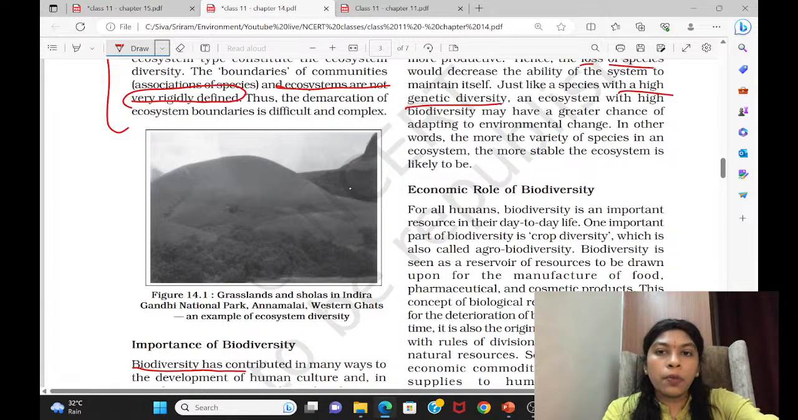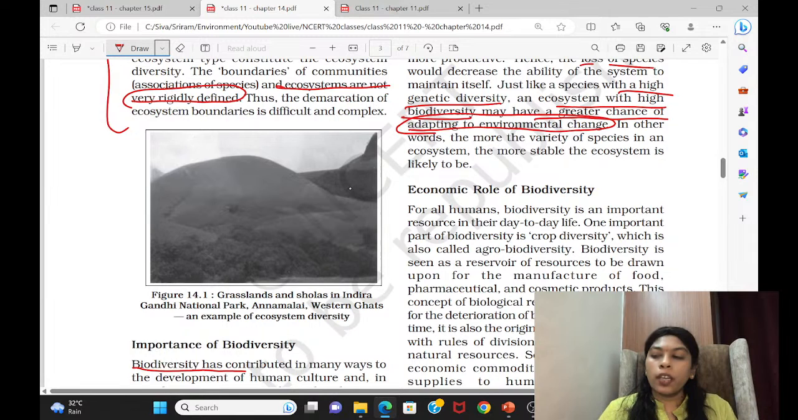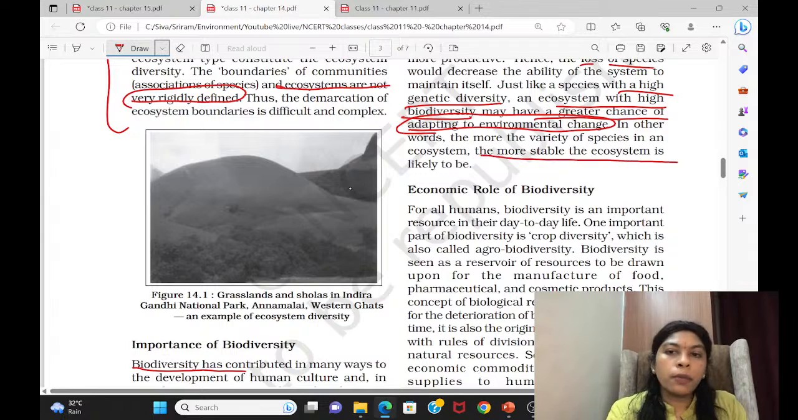With high genetic diversity, an ecosystem with high biodiversity may have a greater chance of adapting to environmental change. Suppose climate change is happening. A system having different diverse groups of organisms will try to sustain, while others will find it very hard. So the more the variety of species in an ecosystem, the more stable the ecosystem is. This you can also underline.